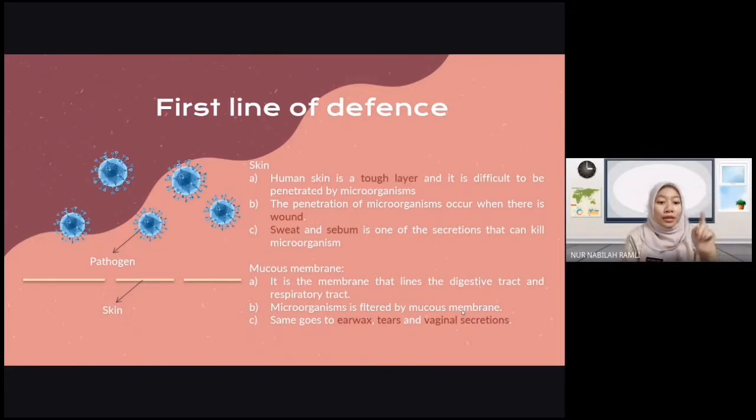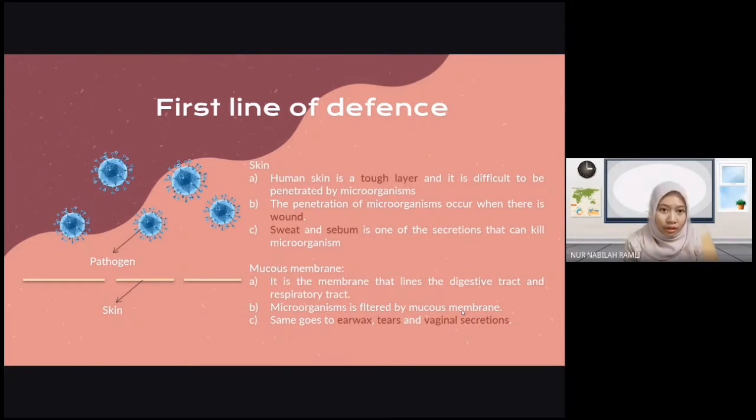Your skin will also secrete sweat and sebum. This sweat and sebum is what you produce when you are doing activities like playing badminton and all kinds of sports. Sometimes it causes discomfort, but sweat and sebum is actually good because it helps to kill microorganisms. But you still have to take care of your hygiene because sweat and sebum won't kill 100% of the microorganisms.